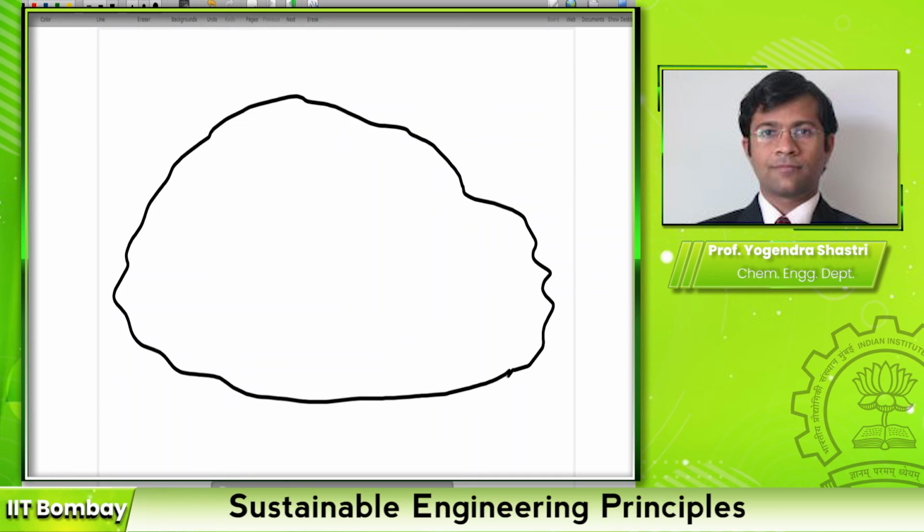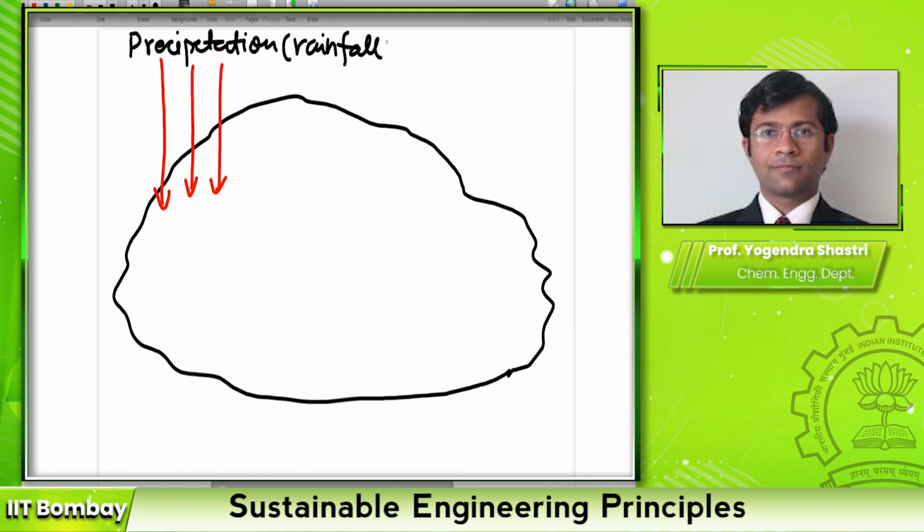The main source of water for any catchment area is rainfall. I will represent that here by these red lines. That is also known as precipitation. The more technical term for that is precipitation, which we commonly call rainfall. Now this rainfall will obviously fall on various regions in the catchment area. So let us try to understand what happens to this rainfall.